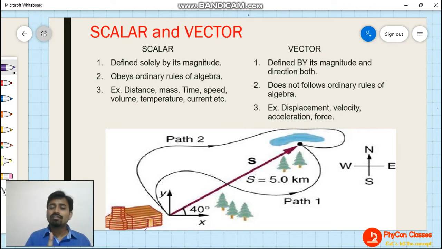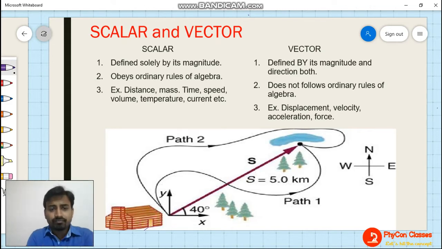So for force, we have understood by the example, and there are many other quantities that require a particular direction for their definition, and those quantities will also be called vector quantities. Clear? So I think this much is clear.